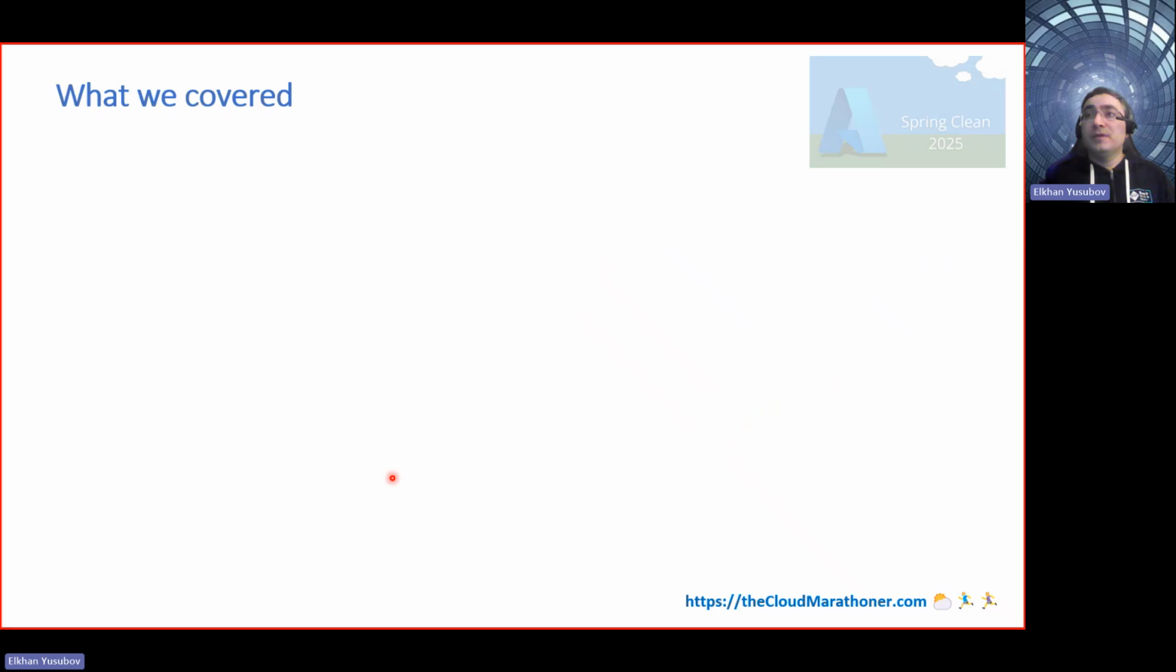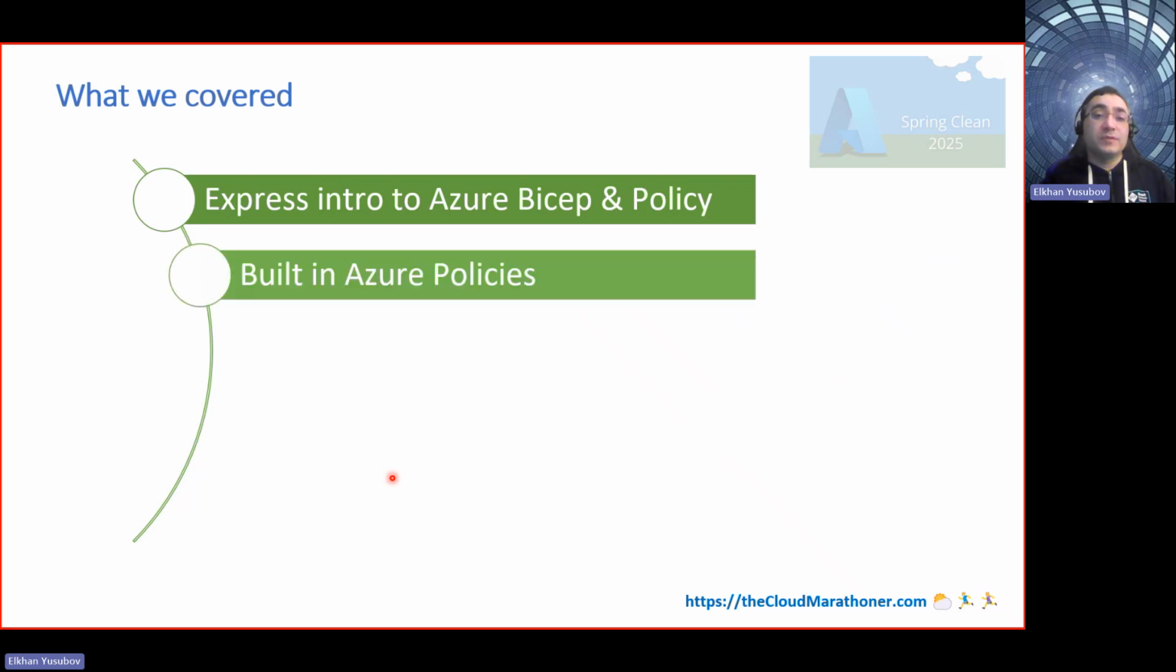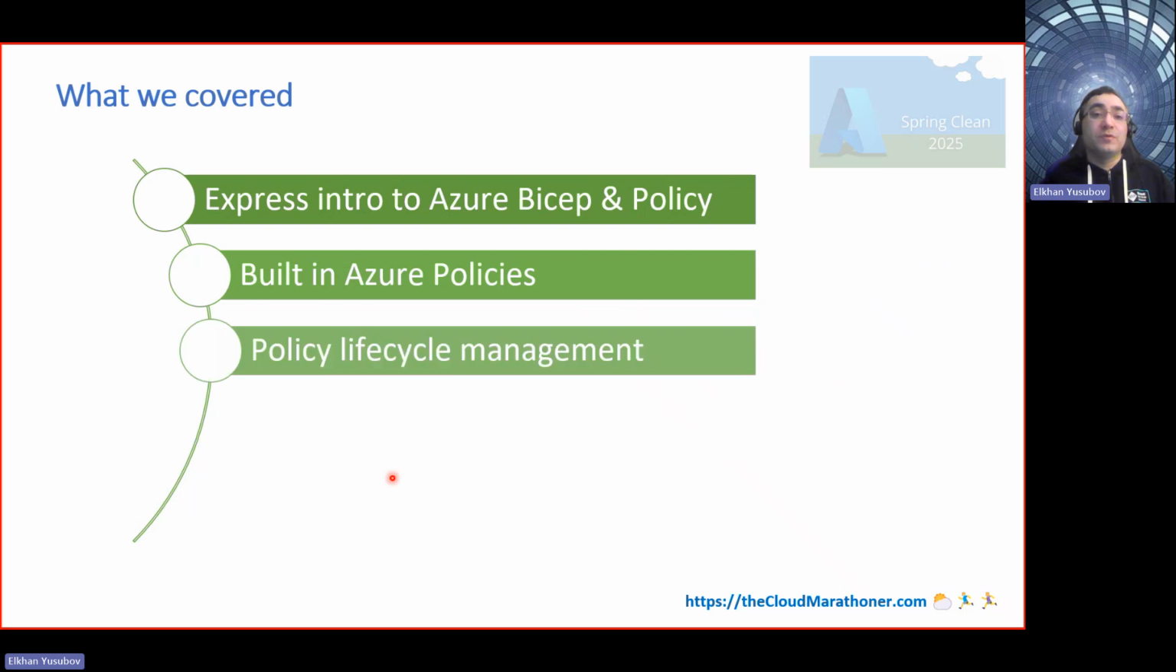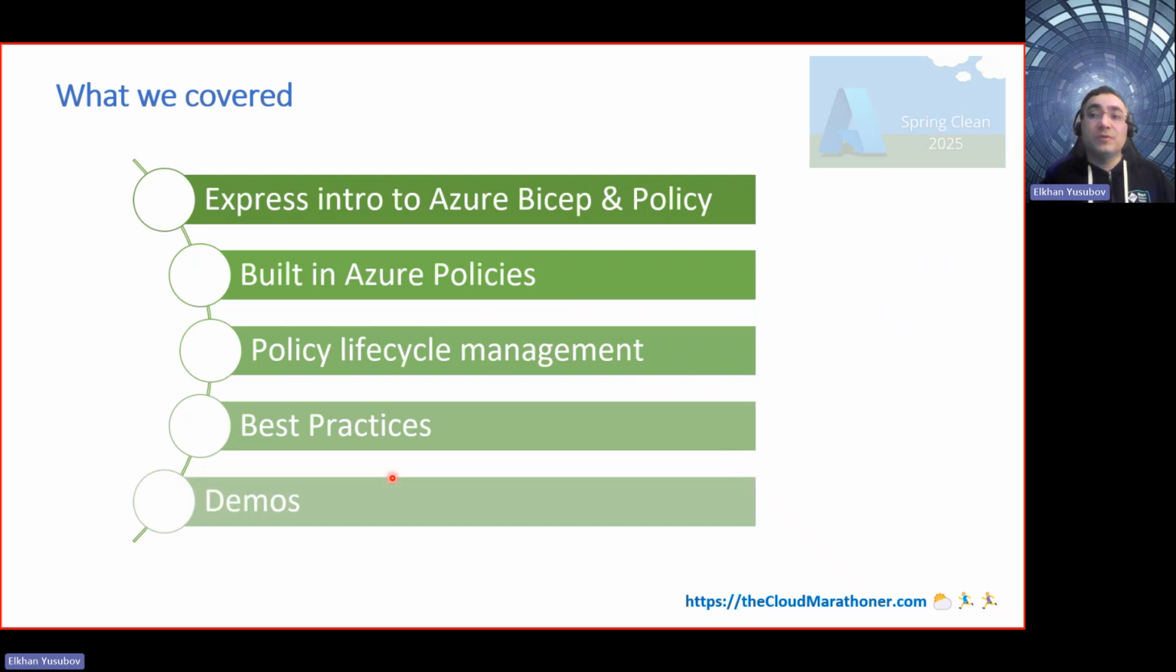So what we covered today, just to go through a quick summary: we started with an express intro into Azure Bicep and policies, and then we looked into building Azure policies, how they are defined, and what the components are. We looked into some lifecycle management and components of Azure Policy. Then we looked into some best practices for managing that using Azure Bicep code. And we looked into a couple of demos that were part of it.